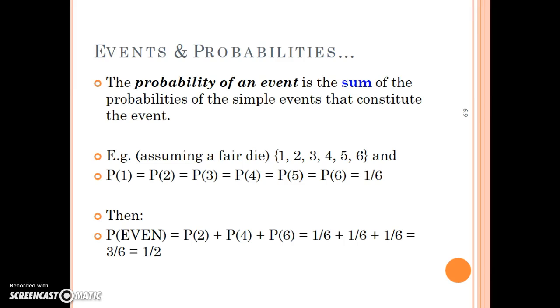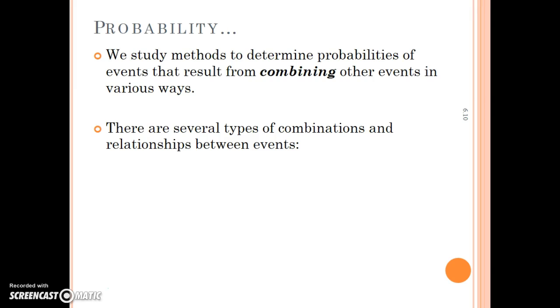The sum of the probabilities of all the simple events gives us the actual numerator that we're looking for in our fraction, or we can just add them up and get the total probability. So here on a die that has 6 faces, the probability of rolling an even one is 1/6 plus 1/6 plus 1/6, or 1/2.